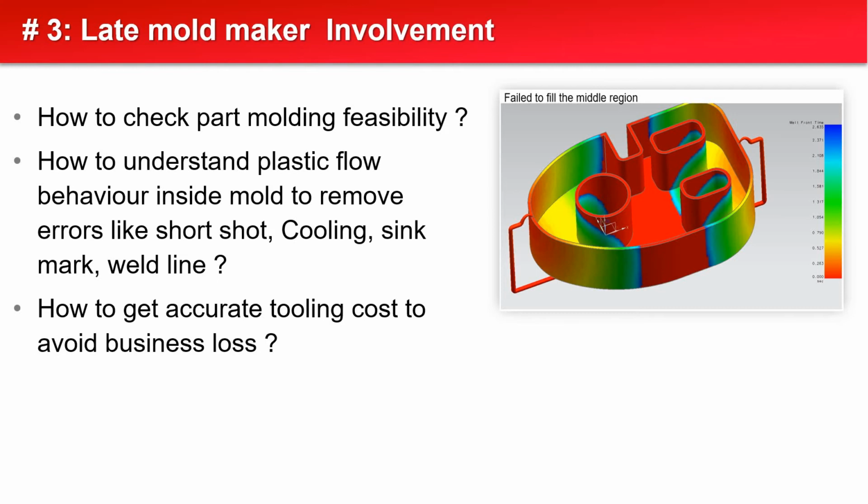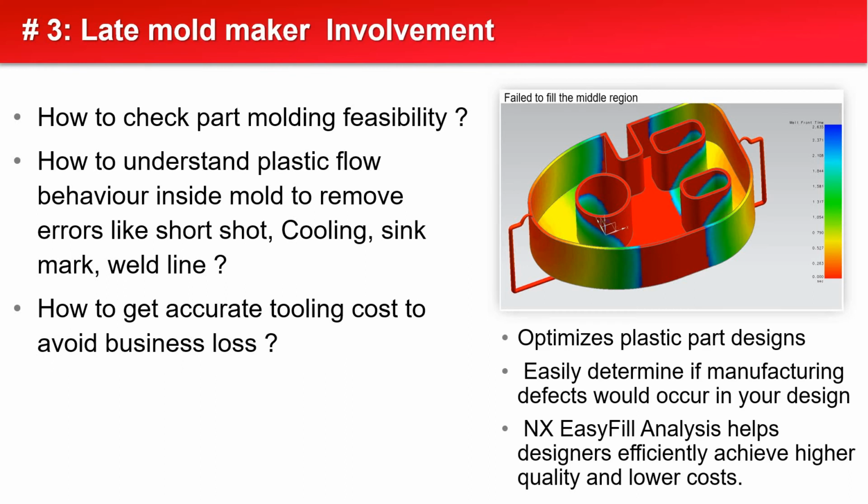The third major problem is how we can predict short shots, sink marks, weld lines, and air traps; how we can check the molding part feasibility or manufacturability; and how to get the exact tooling cost. Sometimes we overquote, sometimes we underquote. So it has a major impact on our business. There is a solution by NX EasyFill. You can predict all the errors. It will help designers efficiently achieve higher quality and lower cost.